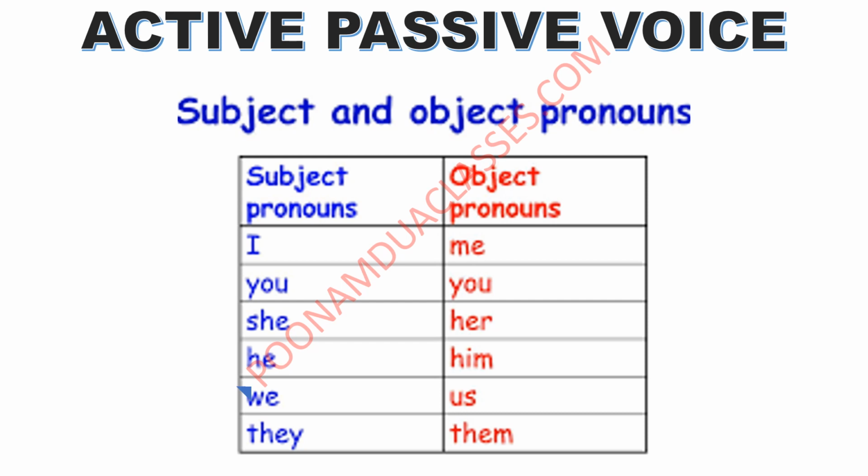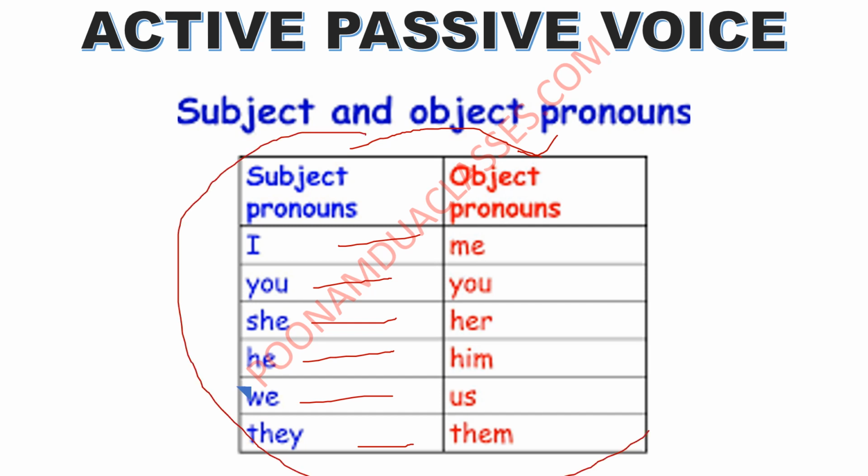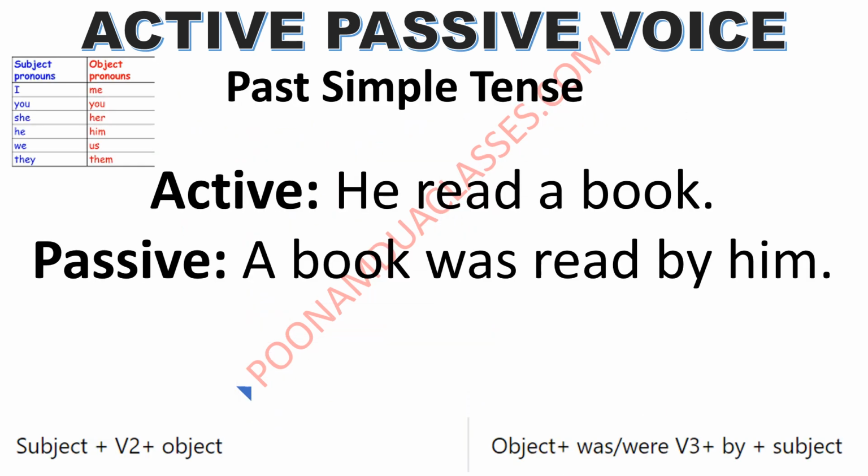I will keep on reminding you about the subject-object table. I converts into me, you into you, she into her, he into him, we into us, and they into them. If you keep these changes in your mind, active-passive voice will become very easy for you. Let us take one example, past simple tense.